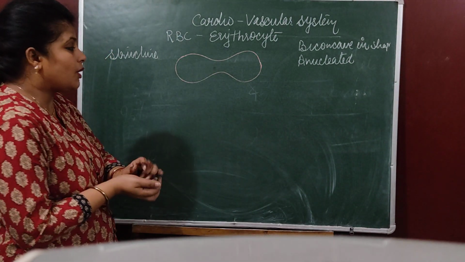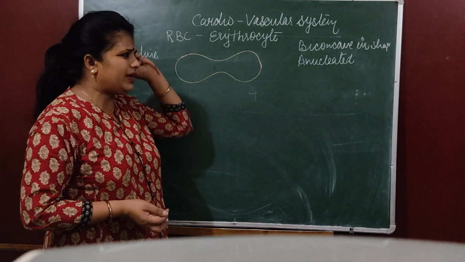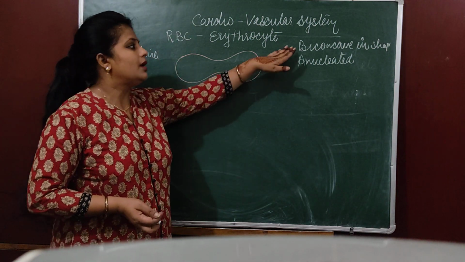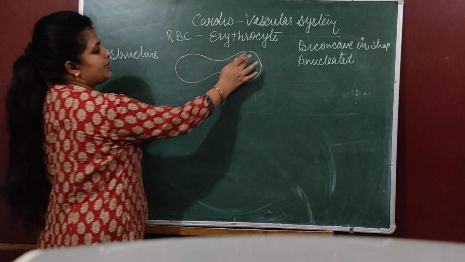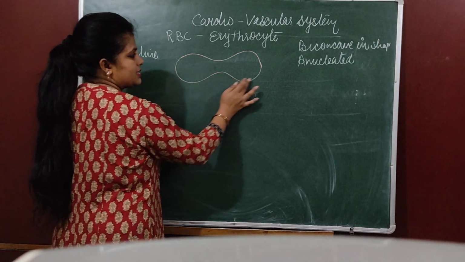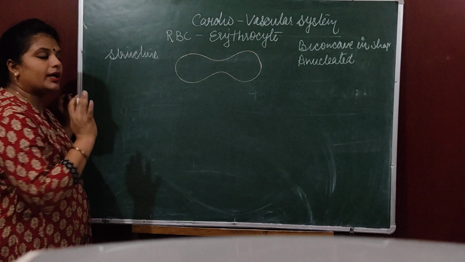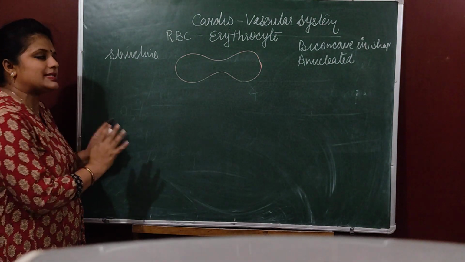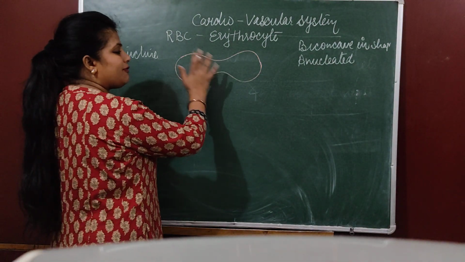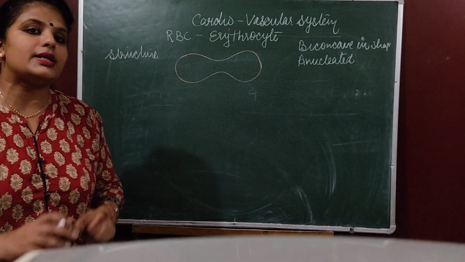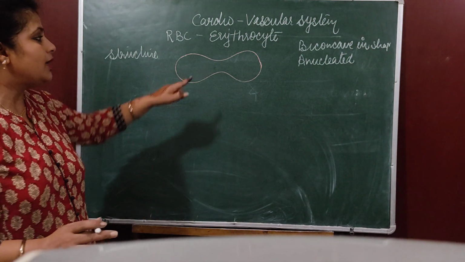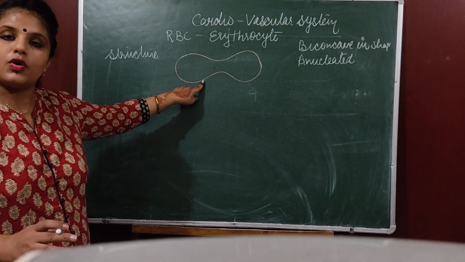Now please be careful. From every single word there is a question. Why is it biconcave in shape? Being biconcave in shape, its surface area increases, so it can carry more and more oxygen, which is its basic function. It does not have a nucleus because the absence of a nucleus increases the surface area to carry more and more oxygen.